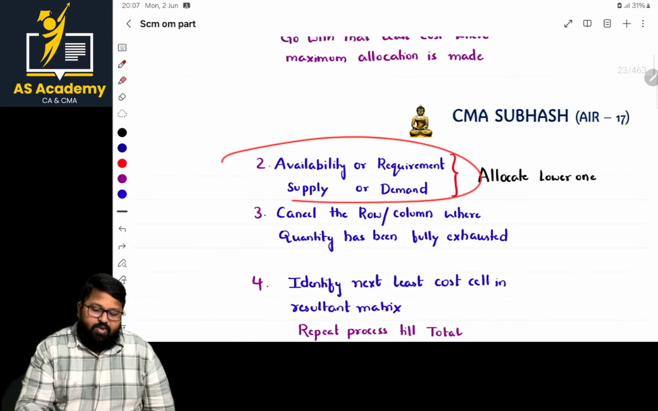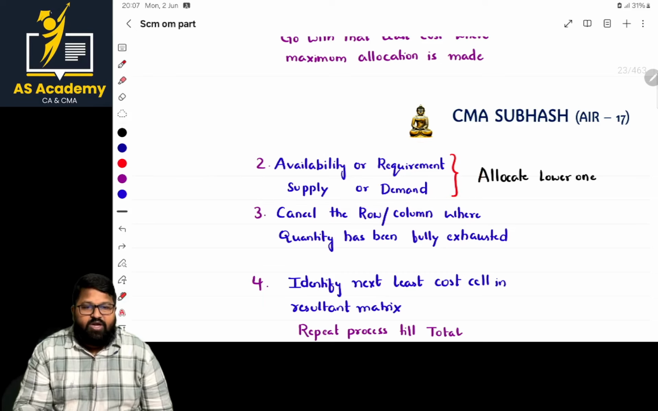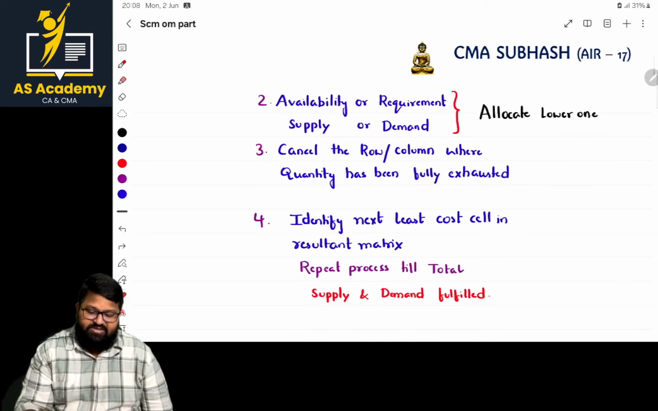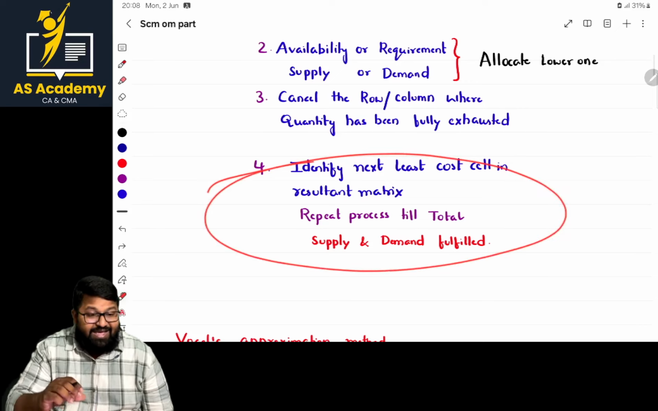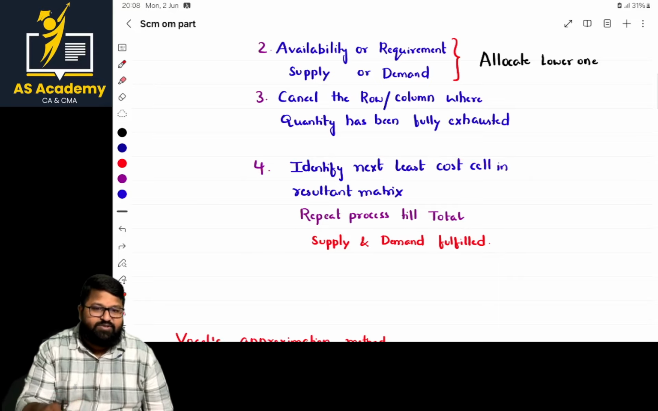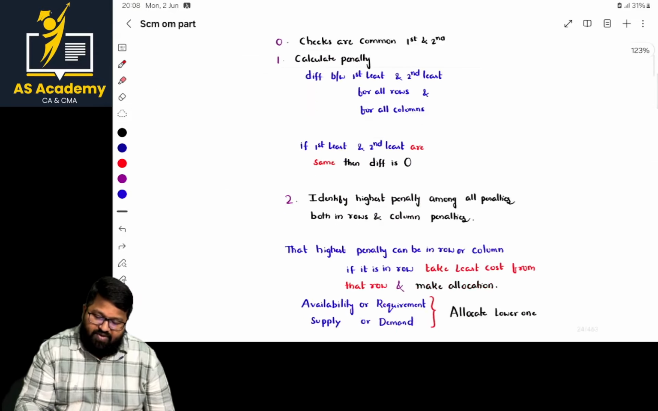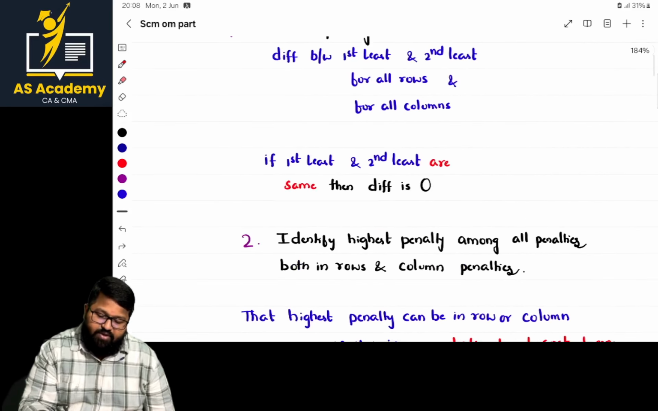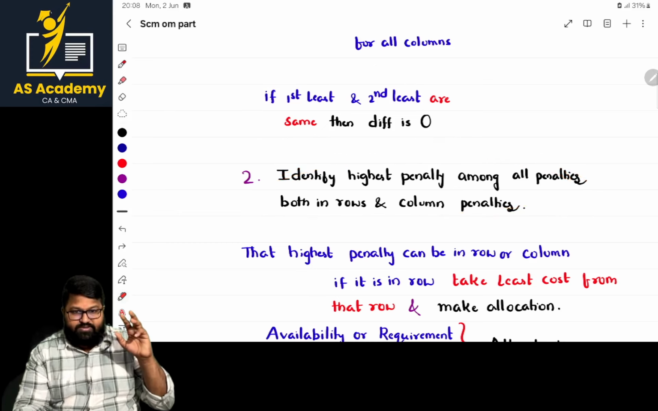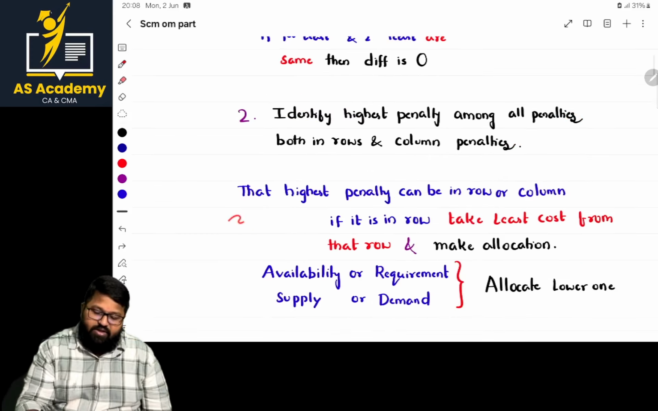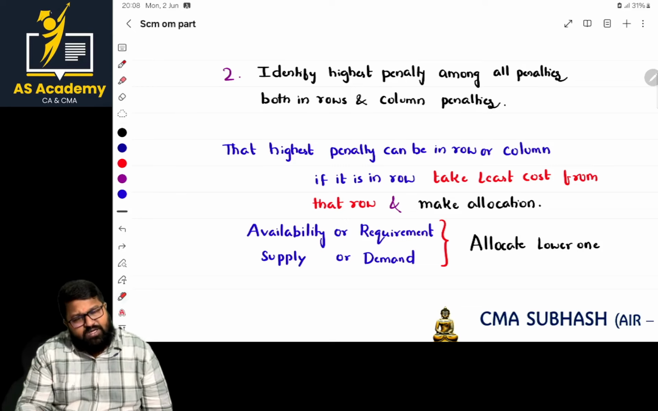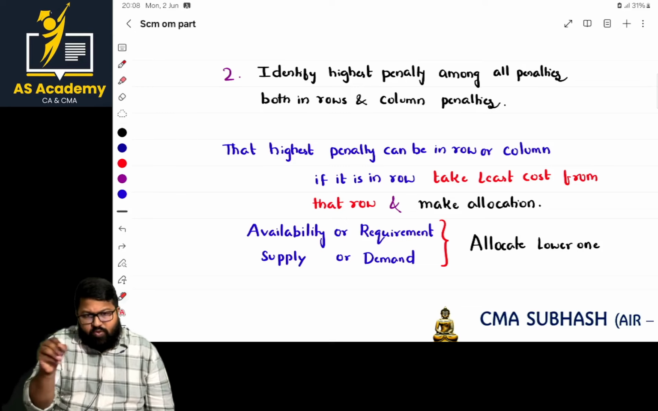So these things are common, ma'am. Availability and requirement, that is nothing but supply or demand. Whichever is lower, that will be allocated. And when it becomes zero, we cancel it. What about the next one, ma'am? Identify the next least cost. That is the case of LCM. Okay, and VAM is clear now. So the highest penalty: identify the highest penalty among all the penalties we calculate. The highest penalty can be in a row or a column. There can be chances. If it is present in a row, then what do we have to do? From that row, what is the least cost?